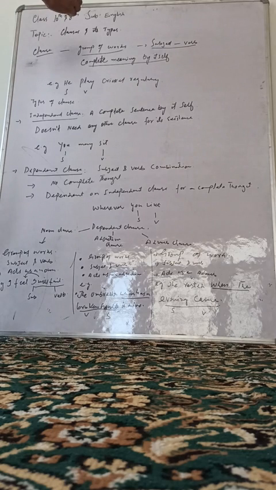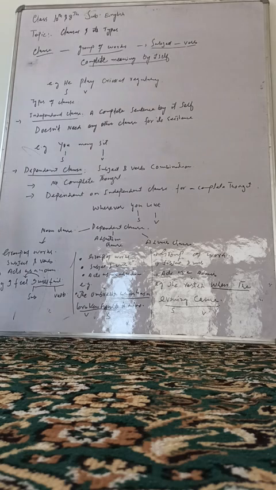Clause is basically a group of words with a subject and a verb combination and a complete meaning by itself. When you have these three conditions in a sentence, that means you can say this is a clause.